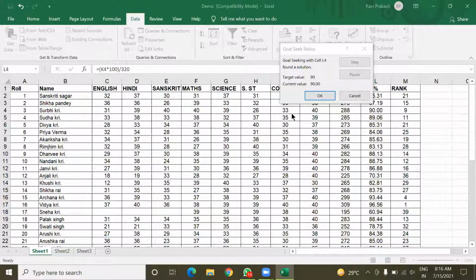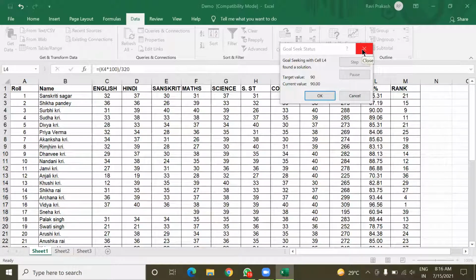Listen, in this Goal Seek, we can make a change in only one cell. You can see that in the third field we have only one option to give. I can give either Sanskrit marks or Hindi marks or English marks. Only one subject I can provide there. Okay, so let us see if we can do this with rank also or not.